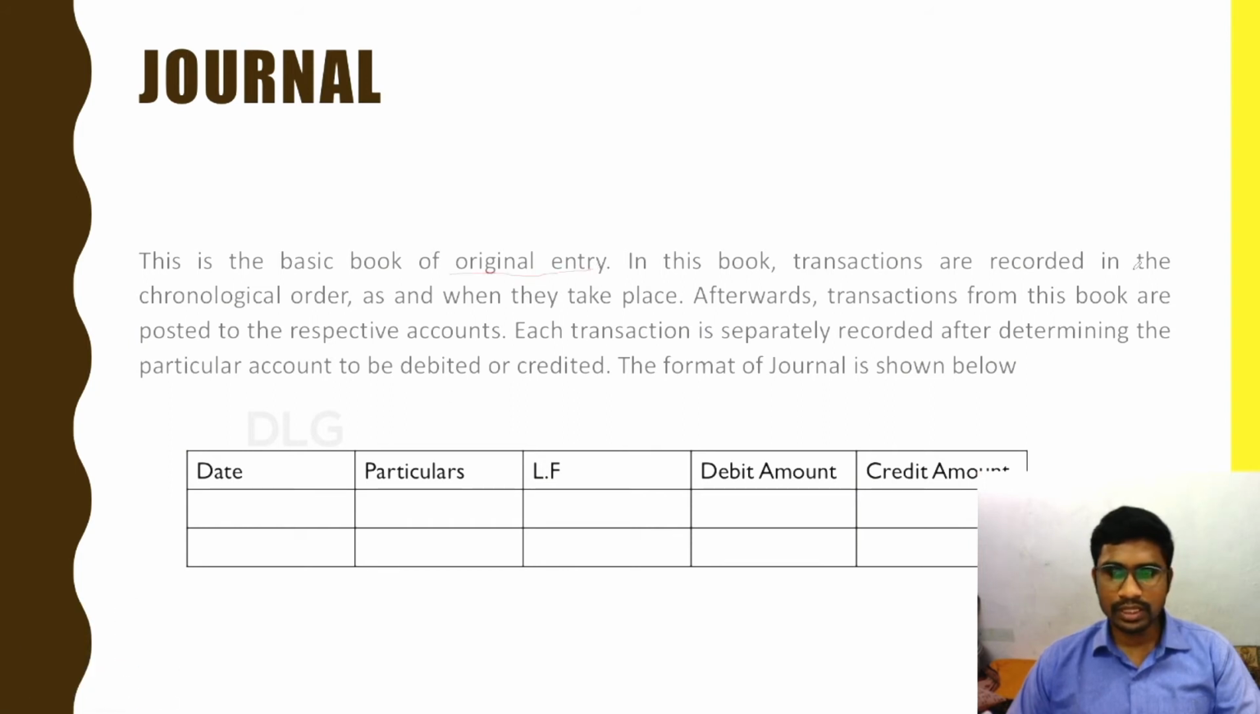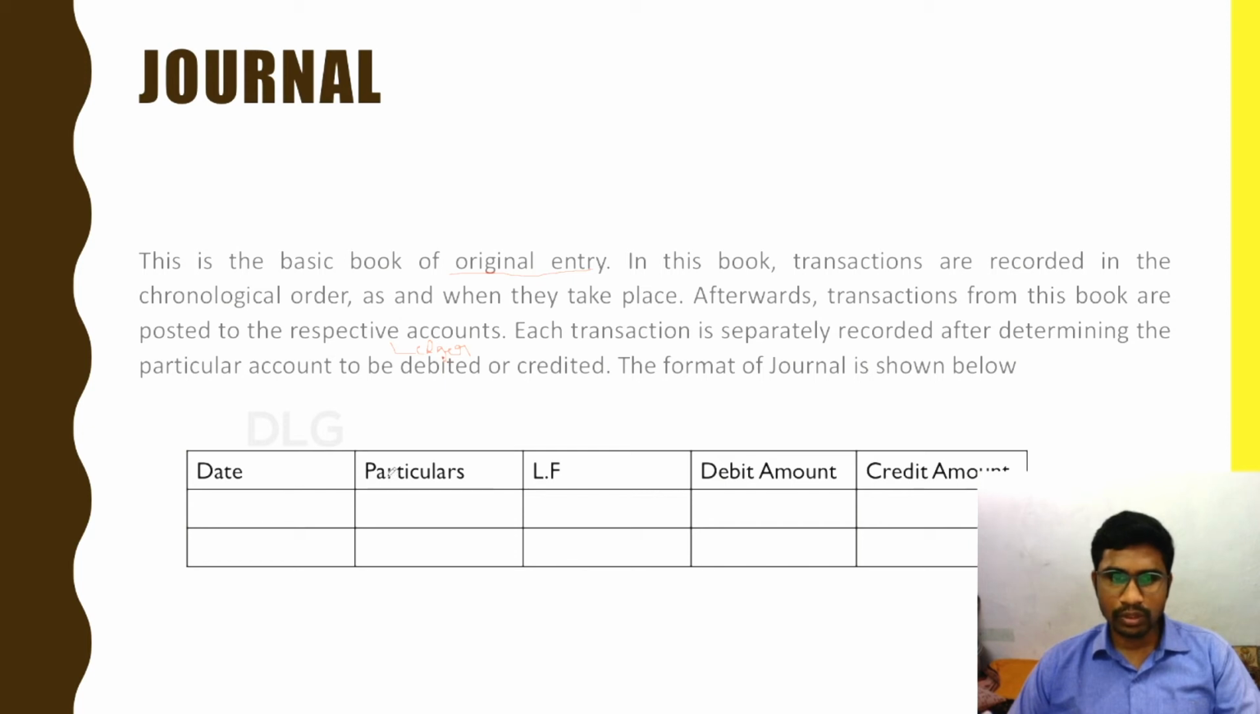In this book, the transactions are recorded in chronological order, as and when they take place. Afterwards, transactions from this book are posted to the respective accounts. That is called the ledger. Each transaction is separately recorded after determining the particular account to be debited or credited. The format of the journal is shown below.